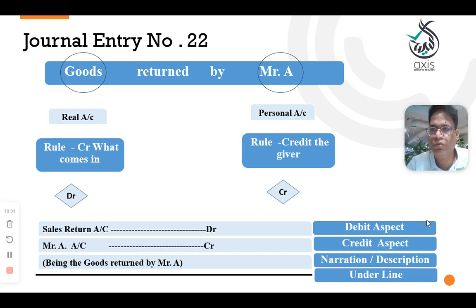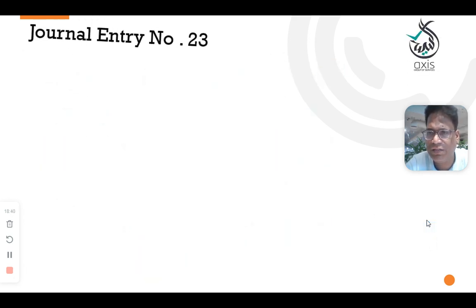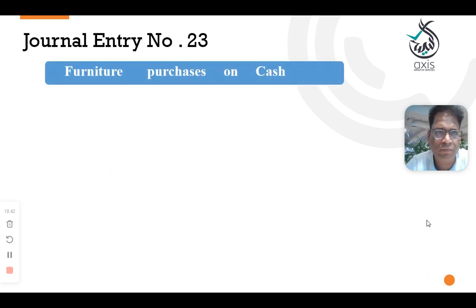Clear? Any doubt? So we understood goods received and cash, goods received and credit, and goods returned. And we understood goods given and cash, goods given and credit, and goods returned received. These are the six concepts we understood. Hope everyone has cleared the basic level concepts. If you have a strong foundation in the basic general entries, the rest will be done by the computers. So stick with the basics. Don't take it as a small thing.